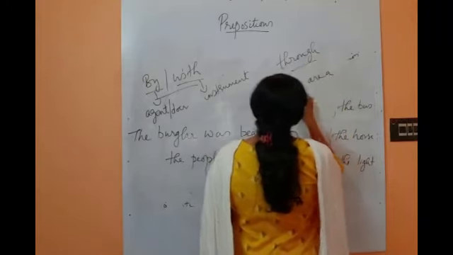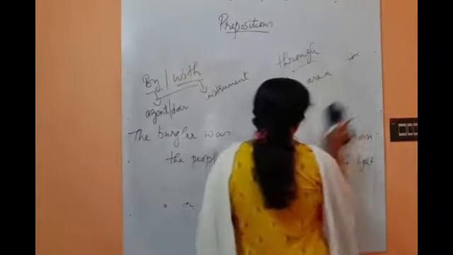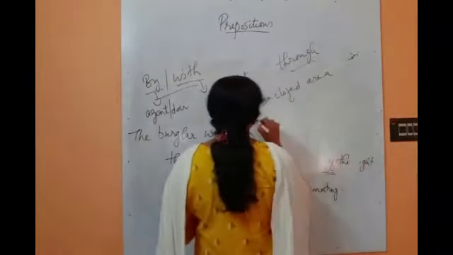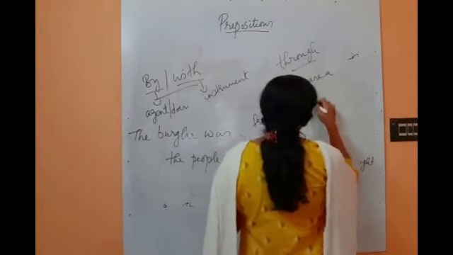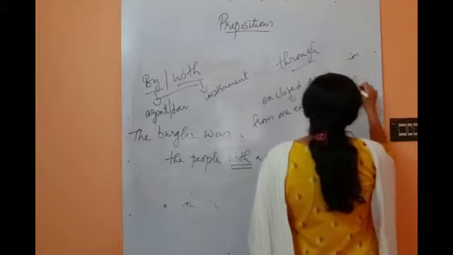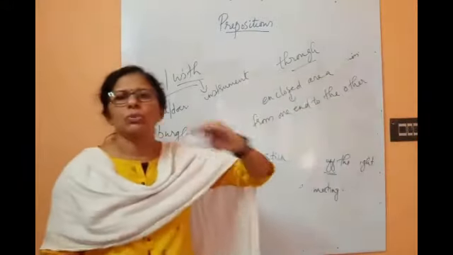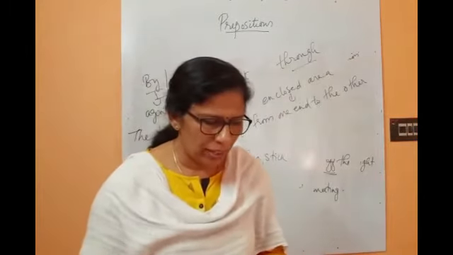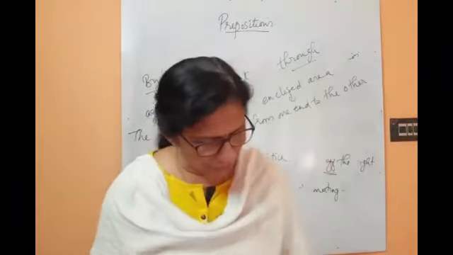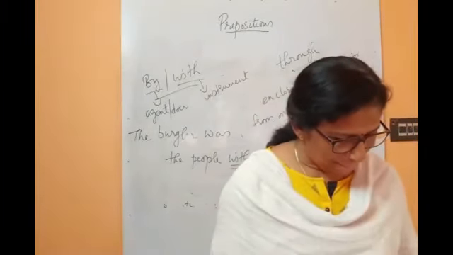The train went through the tunnel, through this opening to the other end it will go. Okay, so that is the meaning of through. So we have come across a number of prepositions.